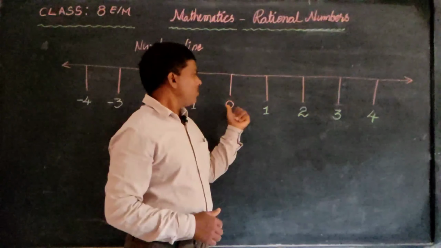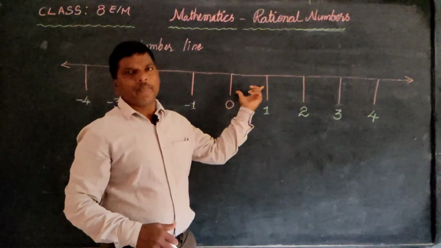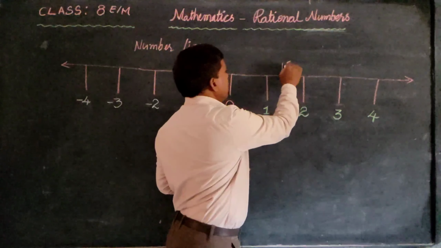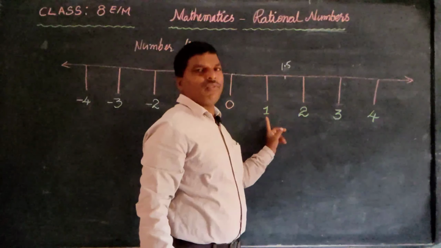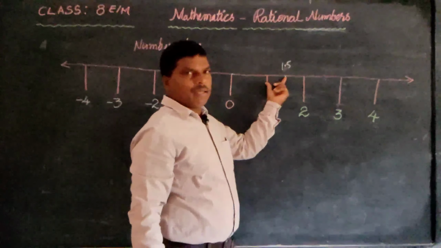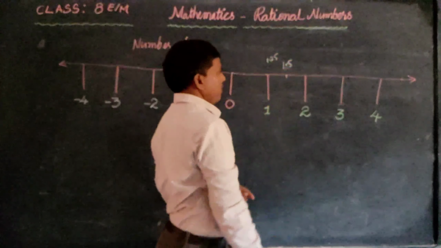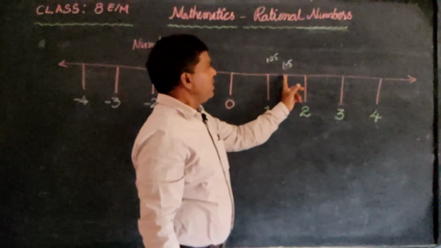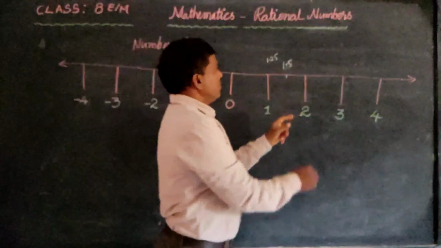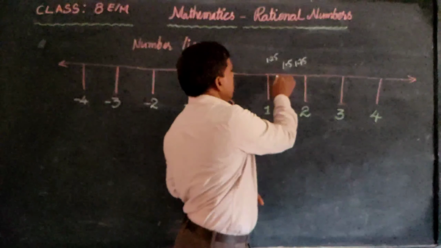How many rational numbers are there between 0 and 1? There are so many numbers. 1.5 is between 1 and 2. Between 1.5 and 1, there is another number, 1.25, and between 1.5 and 2, there is 1.75.